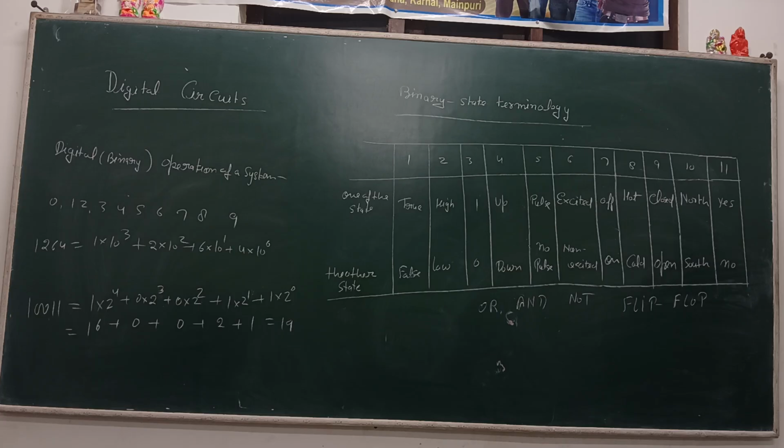In the binary system, the individual digits represent the coefficients of powers of 2 rather than 10 as in the decimal system. For example, the decimal number 19 is written in binary representation as 10011. A short list of equivalent decimal and binary numbers is given by the table.